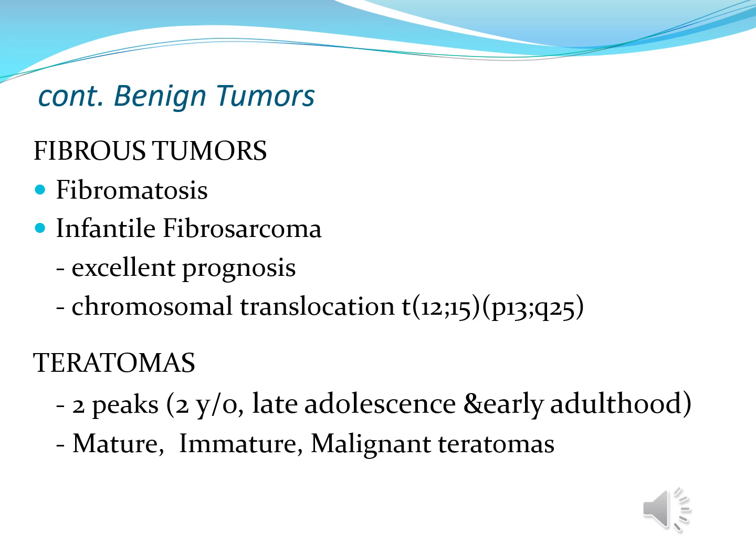And you can also have teratomas. Teratomas, we have two peaks. You can have it in your 2-year-old, or you can have it in your late adolescence and early adulthood. So teratomas may be mature, immature, or malignant.